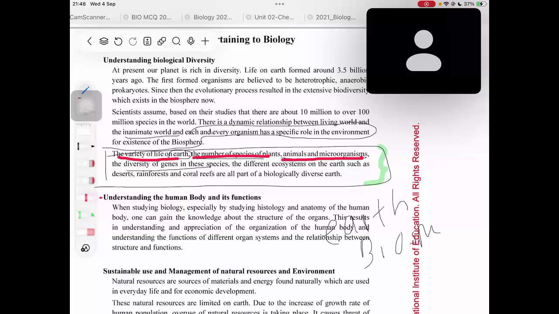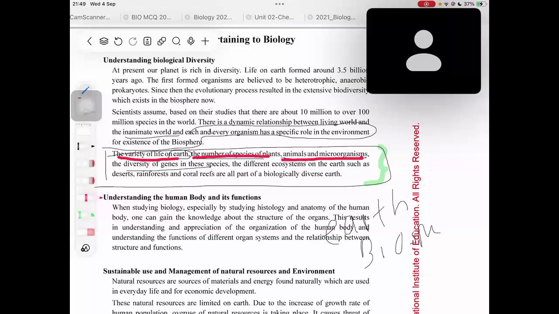Okay, come on. The diversity of genes in this species. Now, not everyone would have the same gene, right? If everyone had the same gene, then everyone would look like each other. There wouldn't be any difference, right? But it's actually different. There will be a diversity of genes in the species. Different species actually have different genes, right?